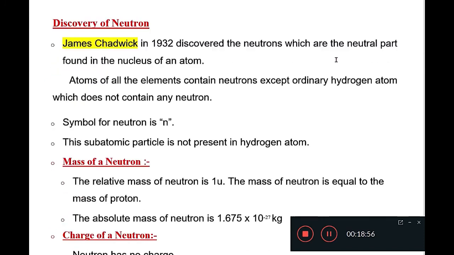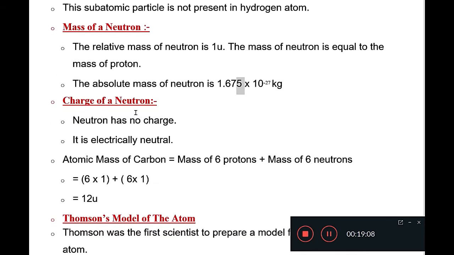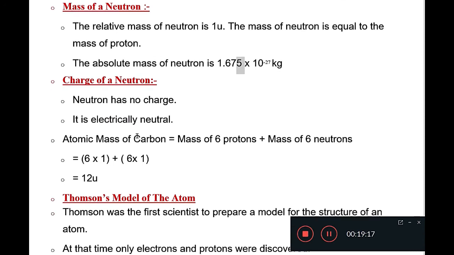Means we can say that neutron is a little bit heavier than proton. Now the charge of neutron. Students, there is no charge on neutrons. Neutron is electrically neutral.